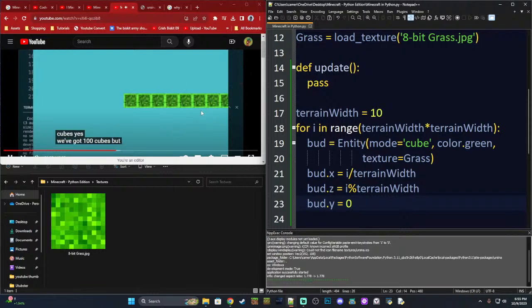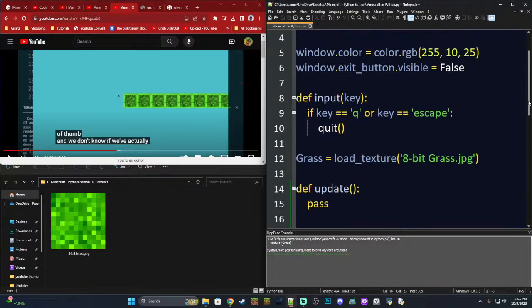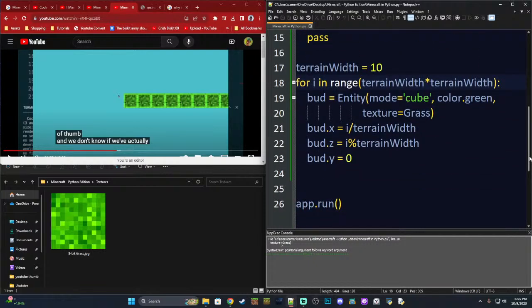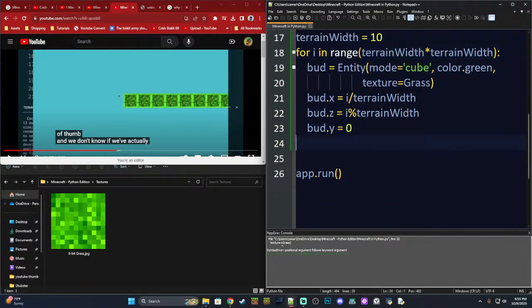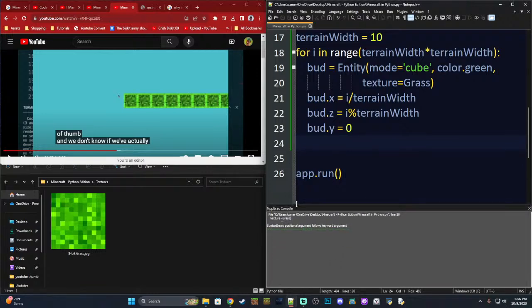Yes, we've got 100 cubes, but presumably we started at 0, 0, so we should get a line of cubes. Let's see if that's true. It looks like we have an error. Texture equals grass. Previously we defined grass, so grass should work. Let's figure out what's up with that. We've got an error on line 20, texture equals grass: positional argument follows keyword argument. I'm not quite sure what that means.